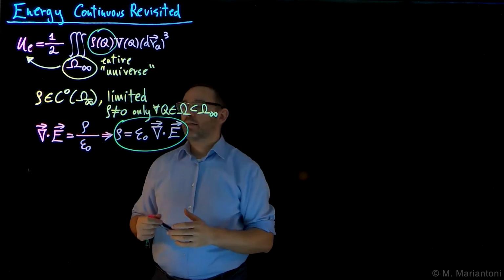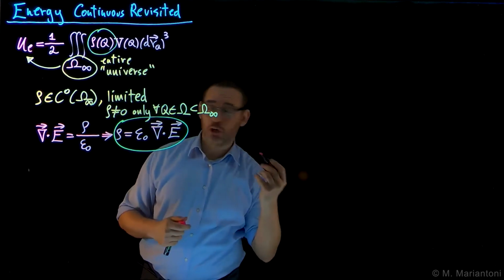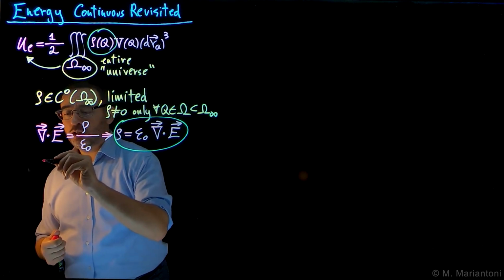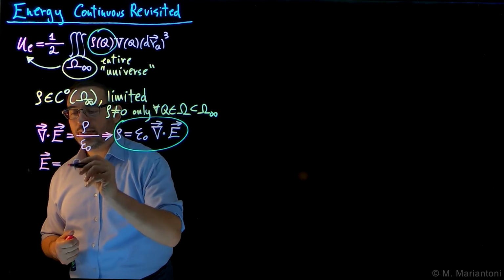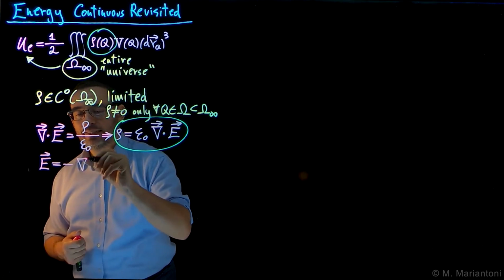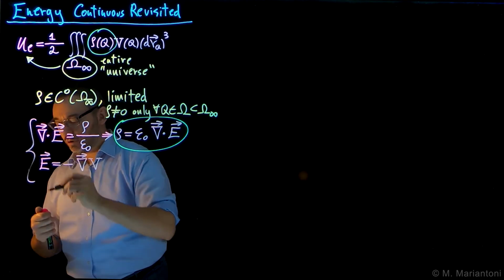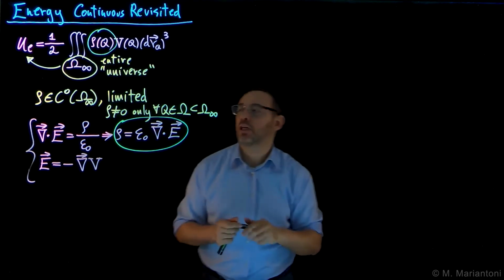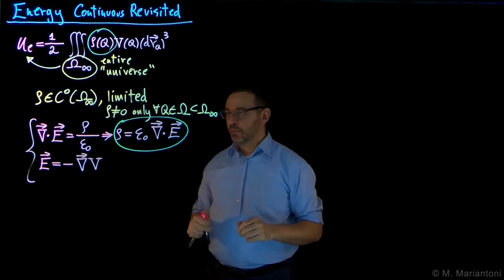We also know that since the curl of E is equal to 0 and we are always in a compact or simply connected domain, from the rotational property of the electrostatic field, it follows that E is conservative, so we can write it as minus the gradient of capital V. These are our Maxwell's equations for the electrostatic field.